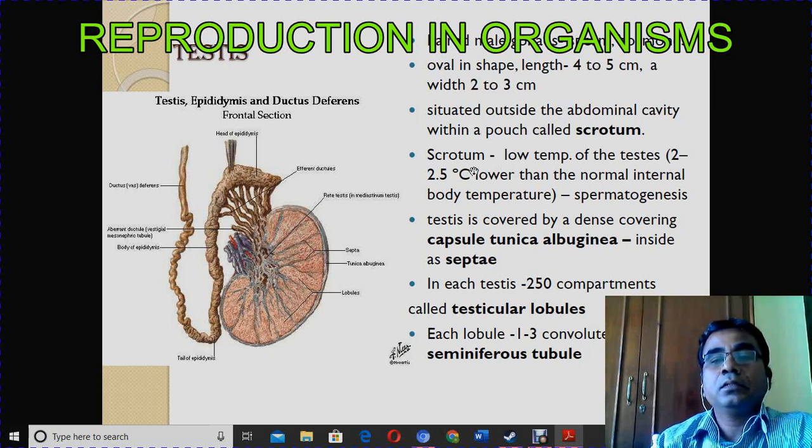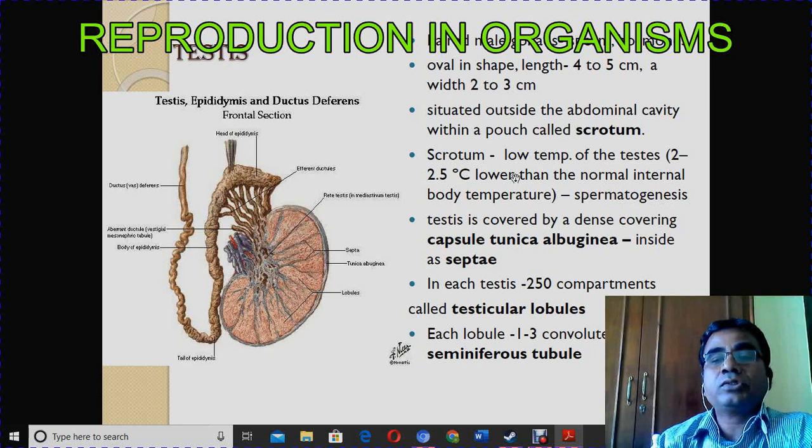In the scrotum the temperature is a little lower than our body temperature. Our normal body temperature doesn't support spermatogenesis.